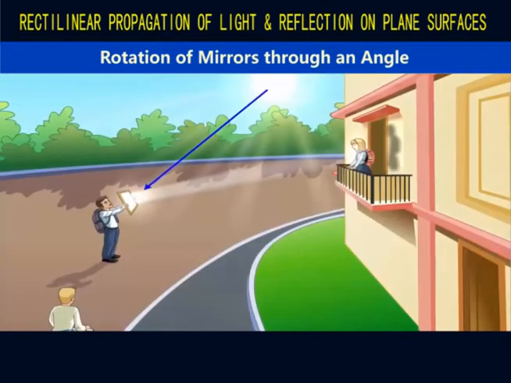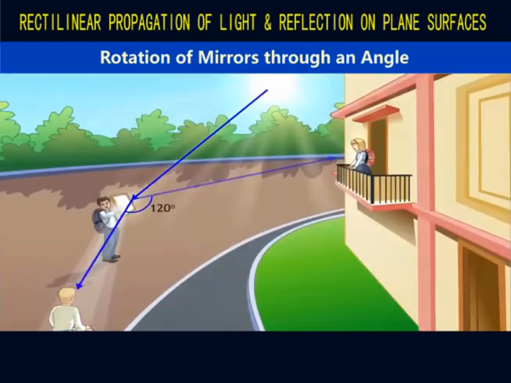So for our case, if the kid has to direct the reflected beam to the other friend 120 degrees apart, he has to rotate the mirror through an angle equal to half of 120, which is 60 degrees.